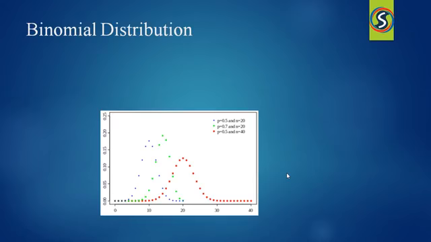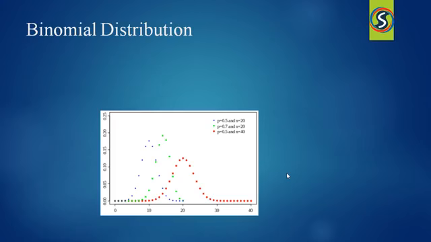A single success or failure experiment is also called a Bernoulli experiment, and a sequence of outcomes is called a Bernoulli process. For a single trial, that is, n equal to 1, the binomial distribution is a Bernoulli distribution.